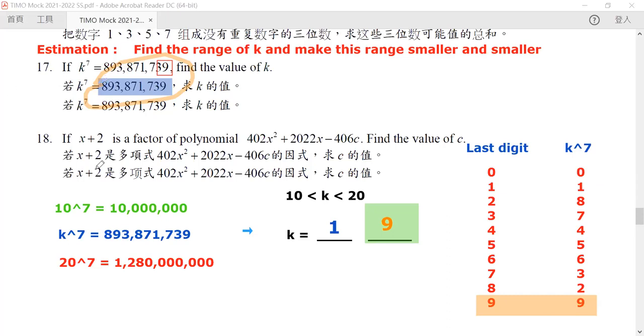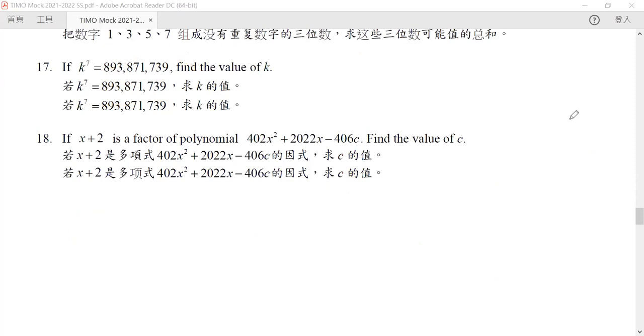Okay, so is there a question? If no, then now let's go to question 18. Now, question 18 is a problem about the factor theorem.